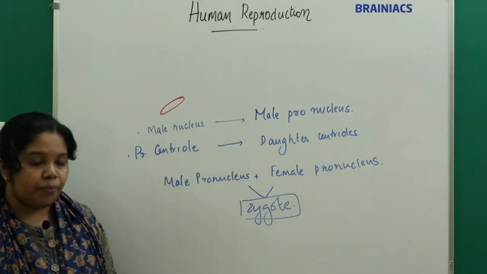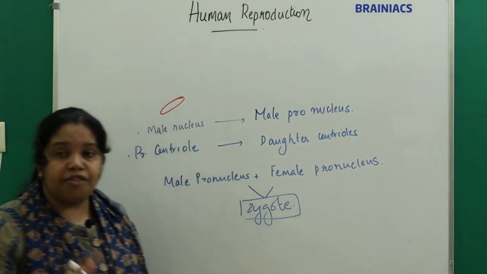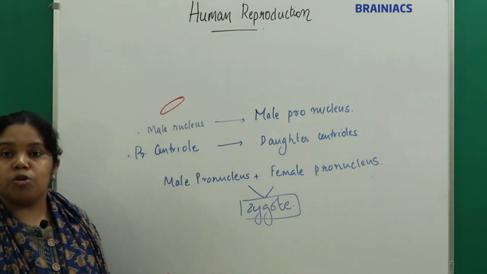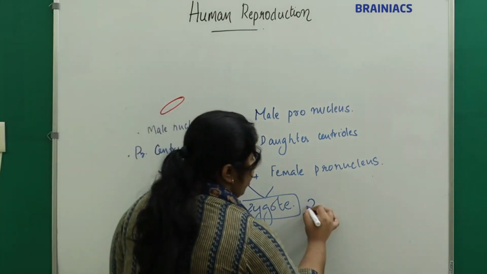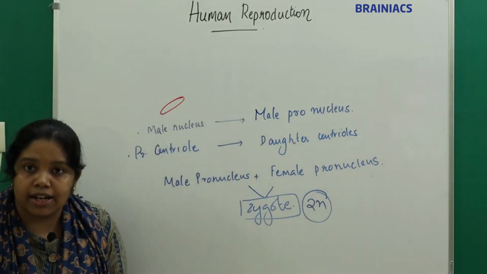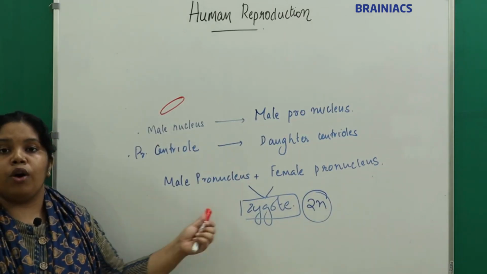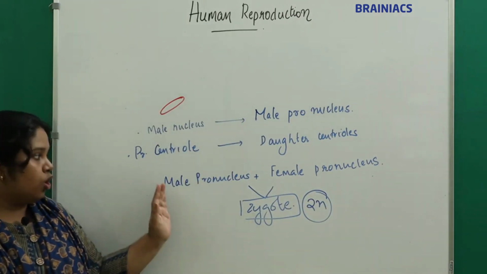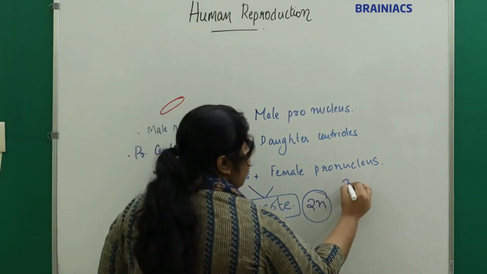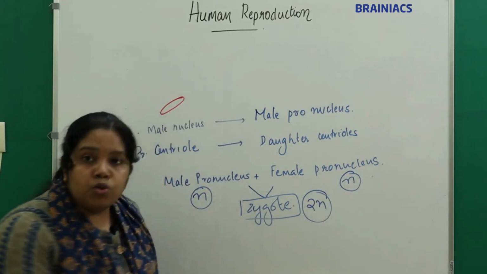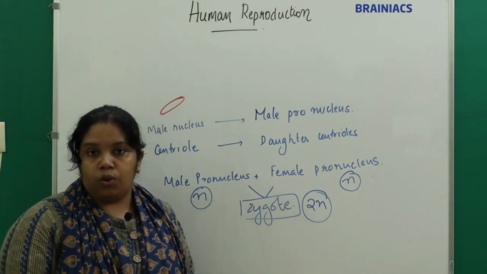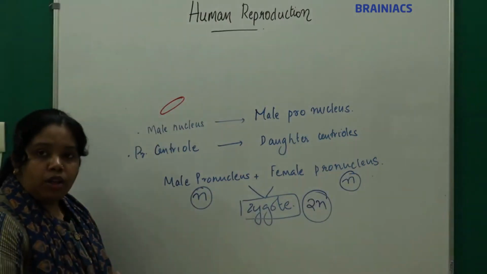So what is a zygote? A zygote is the single cell formed from the fusion of the sperm and ovum. What will be the chromosome number in the zygote? It is 2n. The zygote is a diploid cell, because it is formed by the fusion of a haploid male sperm and a haploid female ovum, giving a single diploid cell called the zygote. One more thing.